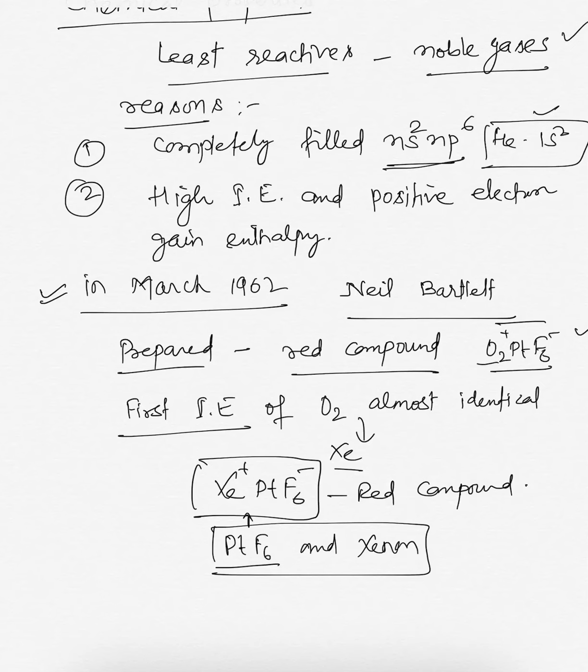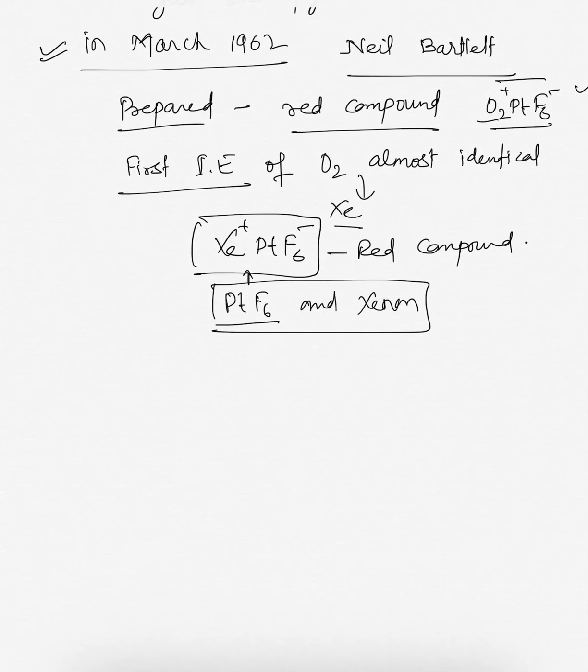After the discovery of this compound, many compounds of xenon have been formed, mostly with the most electronegative elements like fluorine and oxygen. Compounds of krypton are also known, but very few. Only KrF2 is known.